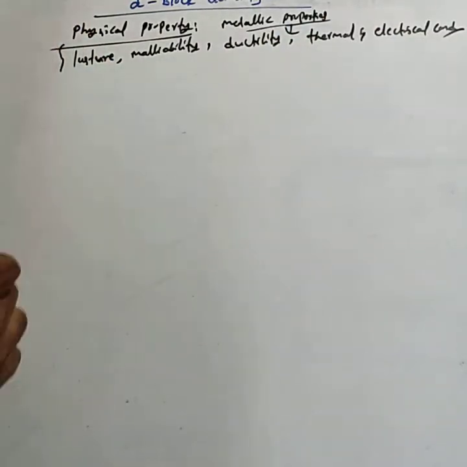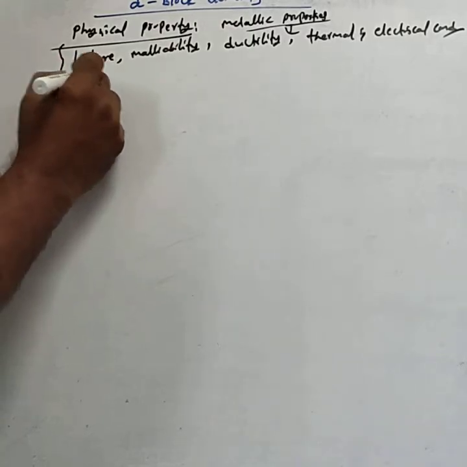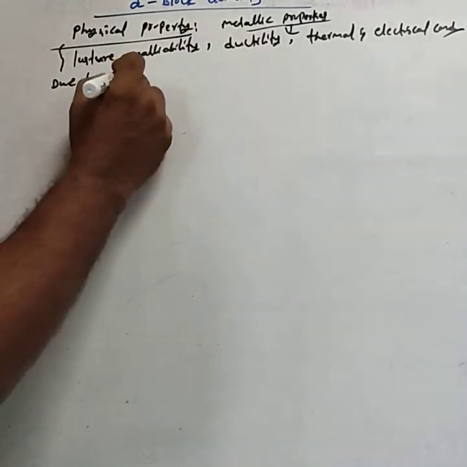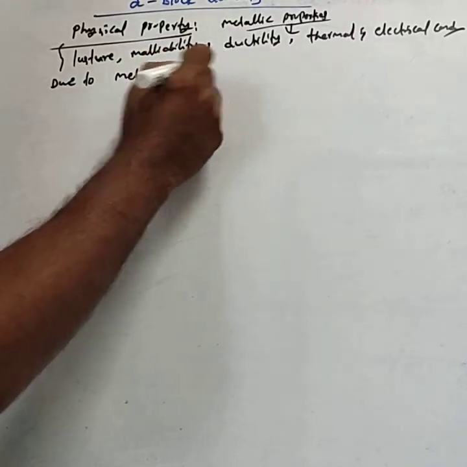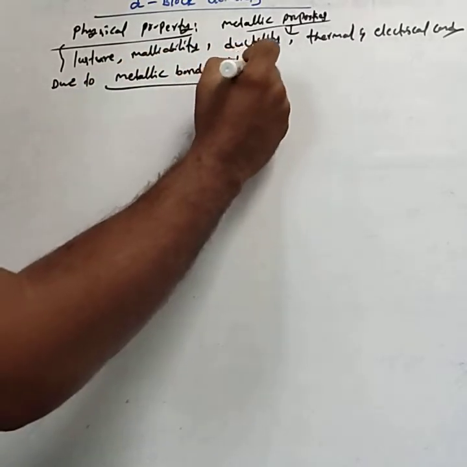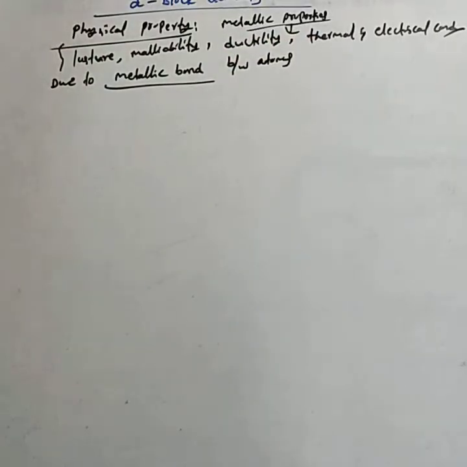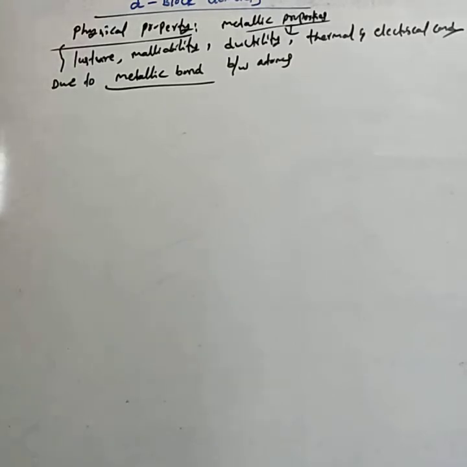Why do they show these metallic properties? Mainly because these transition elements contain metallic bonds between the atoms. Between the atoms, they arise as a metallic bond. Due to this metallic bond, they show the metallic property.